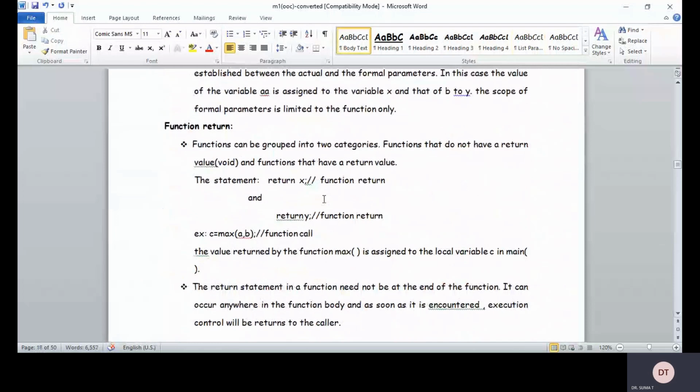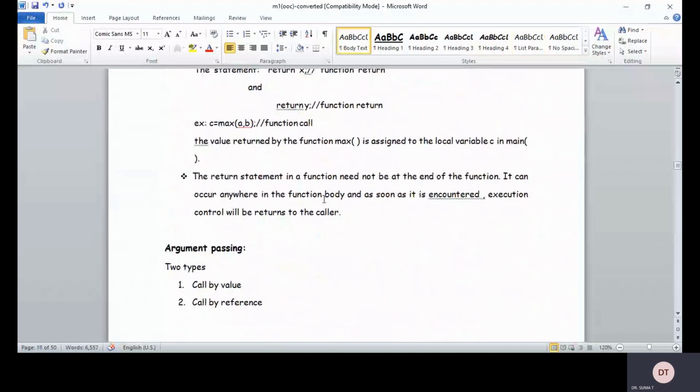It need not be at the end of the function. It can occur anywhere in the function body. As soon as it is encountered, the execution control will be returned to the caller. So you can give the return statement in the beginning, the end, or in the middle also. Whenever this return statement is encountered by your program, the control gets transferred to the calling part of the function. If you give a return in the middle, the further statements will not be executed, right?